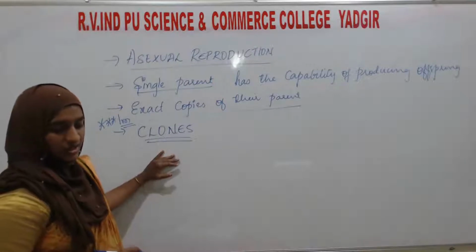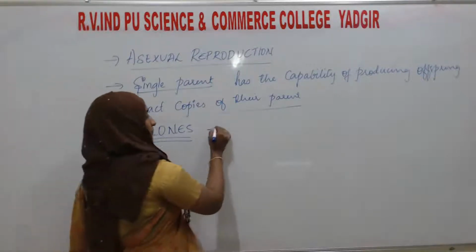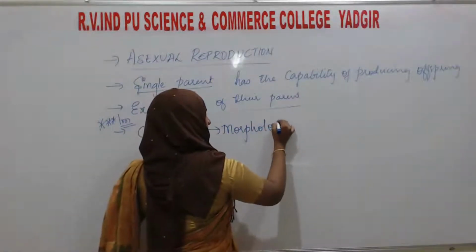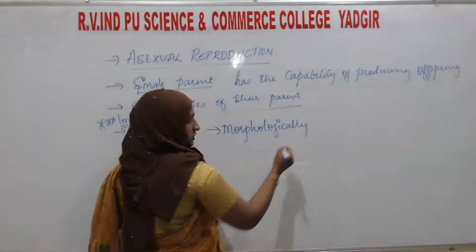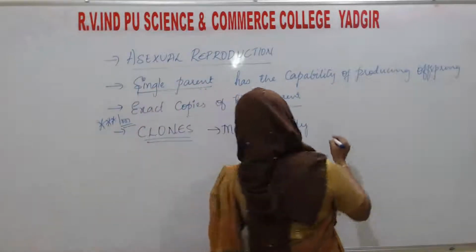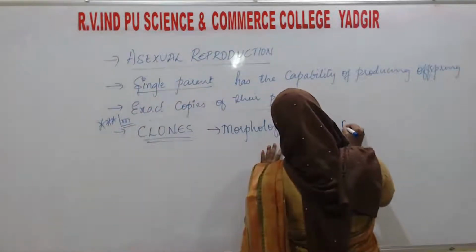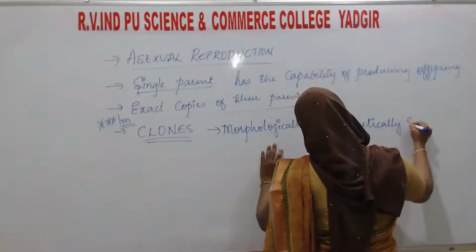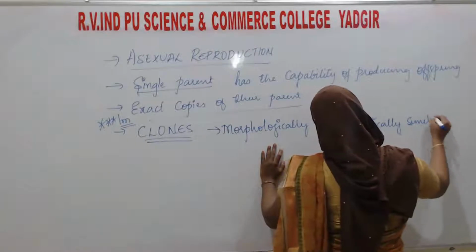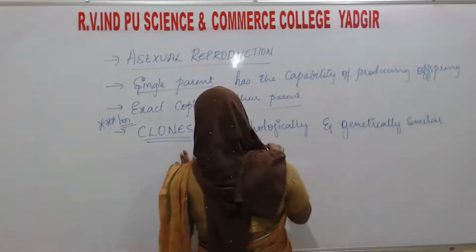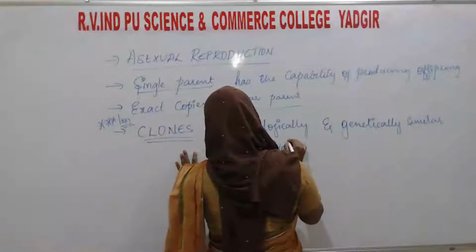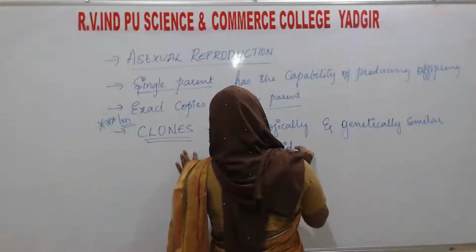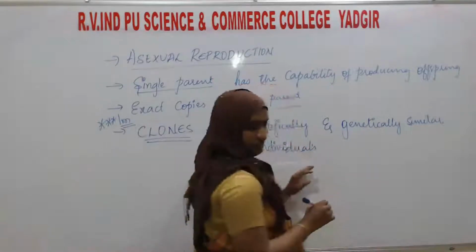Clones are morphologically and genetically similar individuals, similar to their parents.